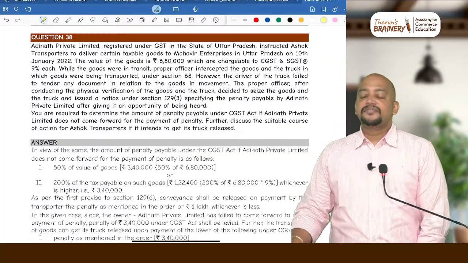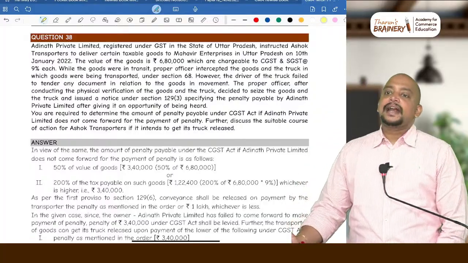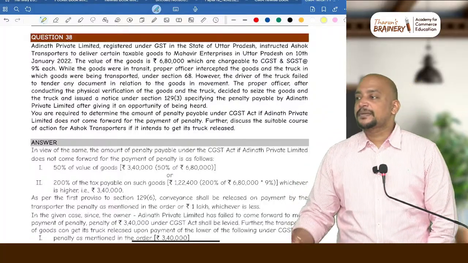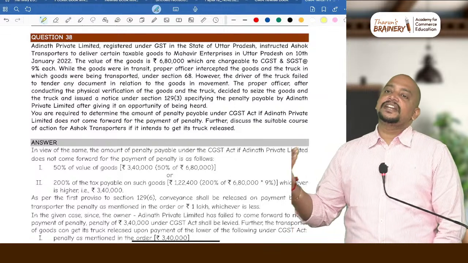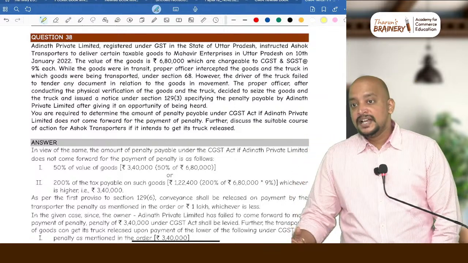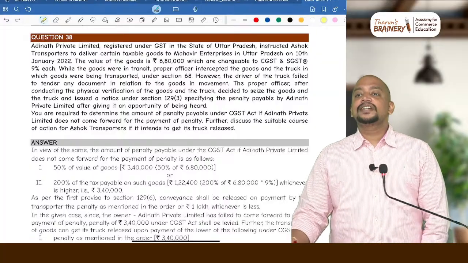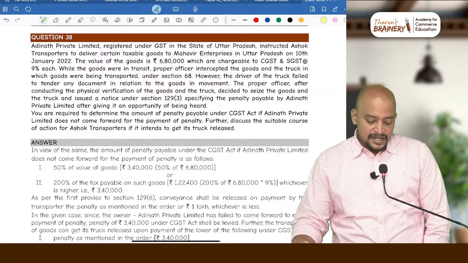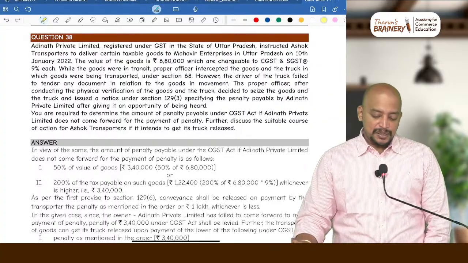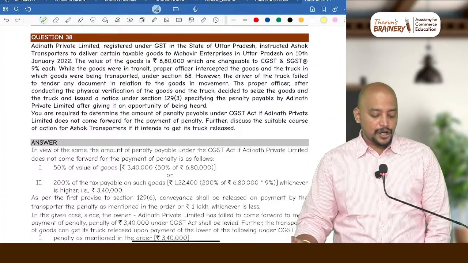So they will first do the seizure and thereafter they will give a notice for levying the penalty, and within 7 days they will be levying the penalty order. After penalty order, within 15 days, if you pay the penalty, the goods and the truck will be released. Okay. So, specifying the penalty payable by Adinath Private Limited after giving it an opportunity of being heard.